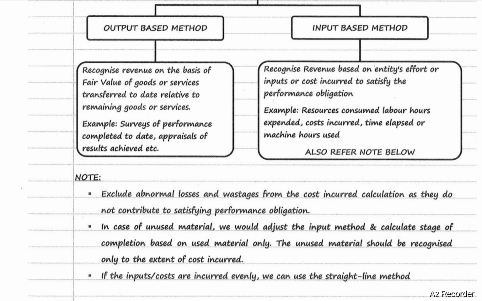In case of unused materials, we would adjust the input method and calculate stage of completion based on used material only. That means the unused material should be recognized only to the extent of cost incurred. If the inputs or costs are incurred evenly, then we can use the straight line method.